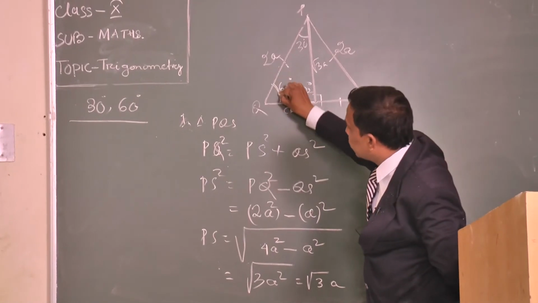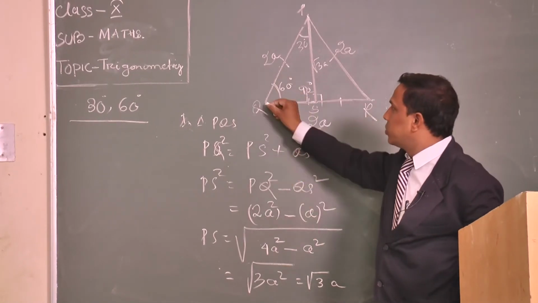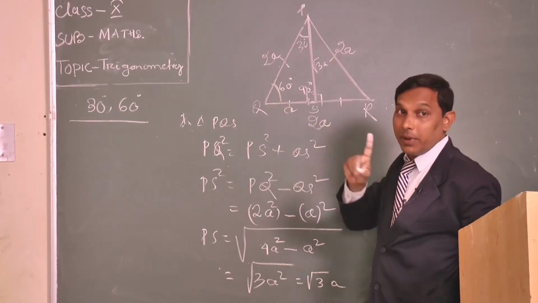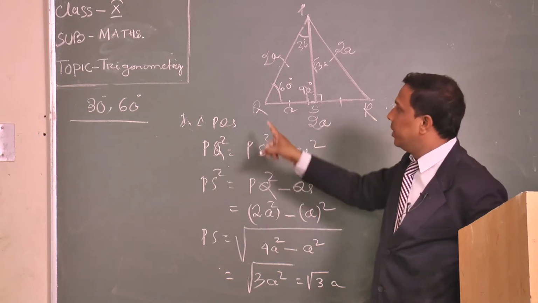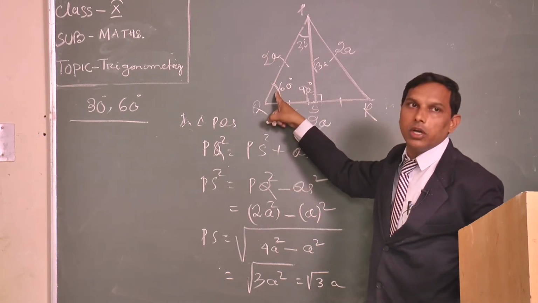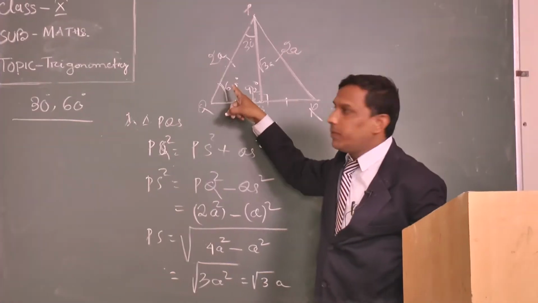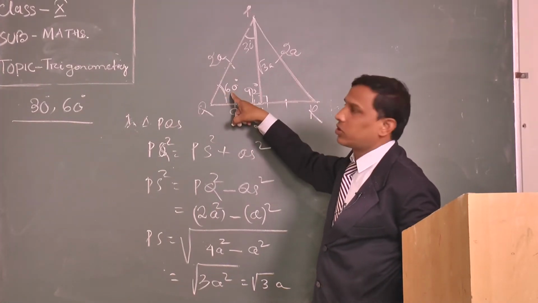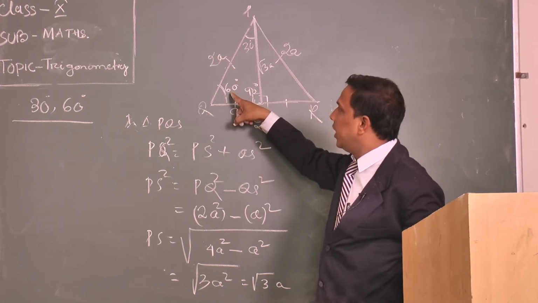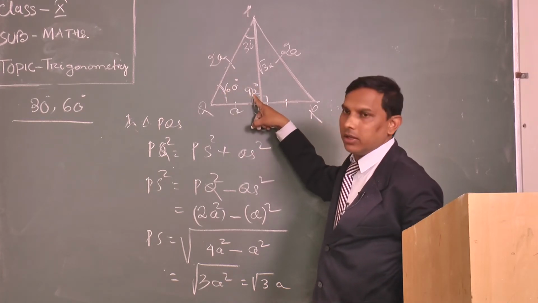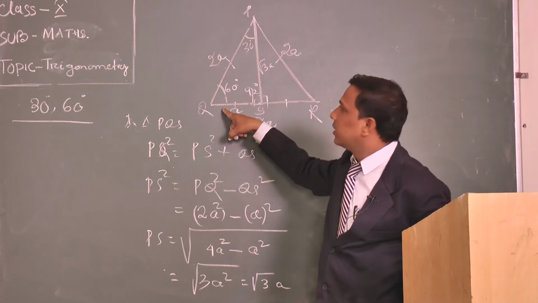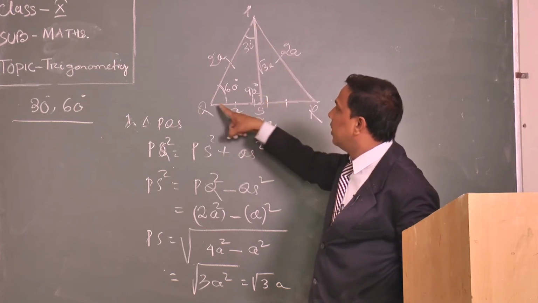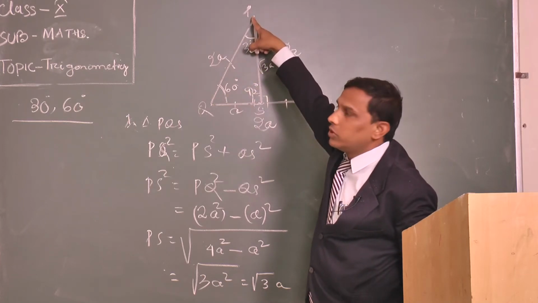If we consider 60 degrees, then the base is equal to QS. First we find for 60 degrees. Base is equal to QS. Why? Because the acute angle is 60. If the acute angle is 60, the side which contains the acute angle and the right angle is considered the base. That means PS is the perpendicular, QS is the base, and PQ is the hypotenuse.